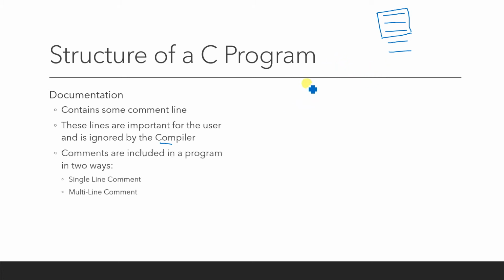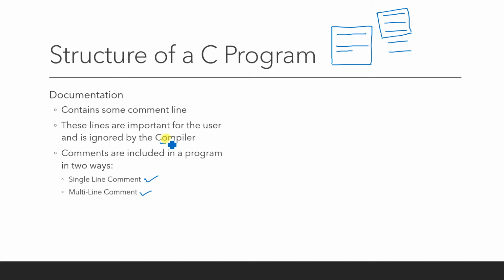The comment line is written in 2 ways. One is called a single line comment and the second is called a multi-line comment. Sometimes you have written the program and you want to write a comment here, and the space in the editor is less, so the screen of the editor is something like this, and you start writing the comment line and it ends here, and you come to the second line. At that time you have to use the multi-line comment. If your comment is only a single line, then you can use the single line comment format.